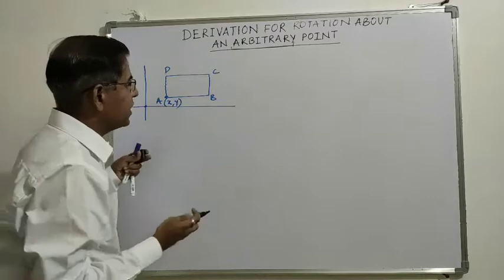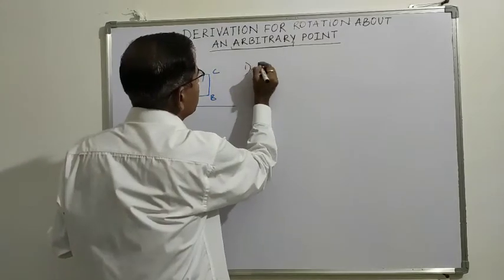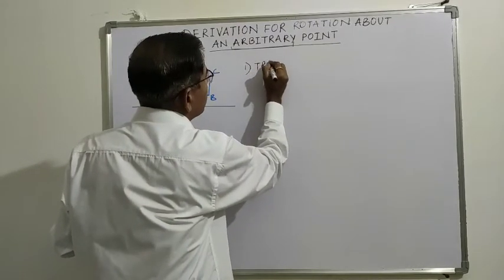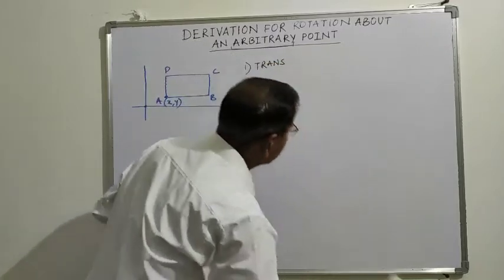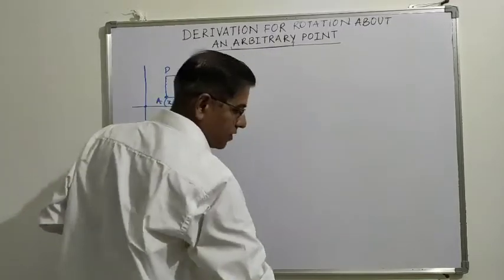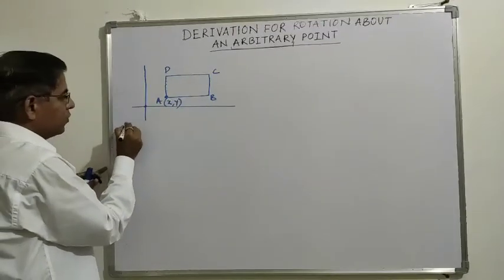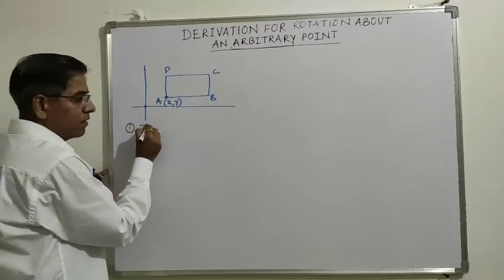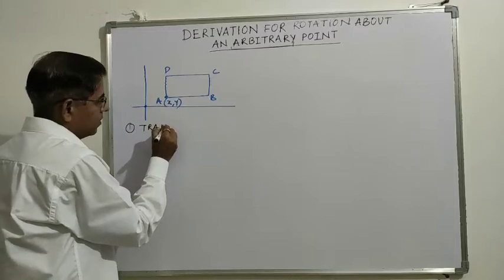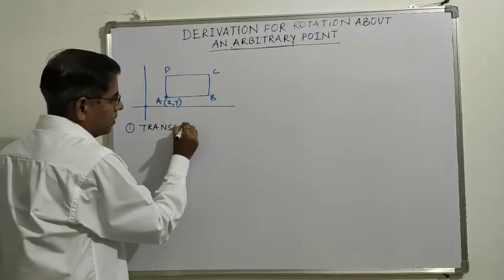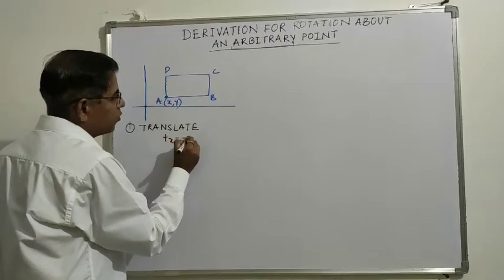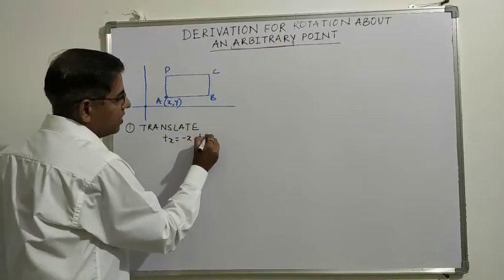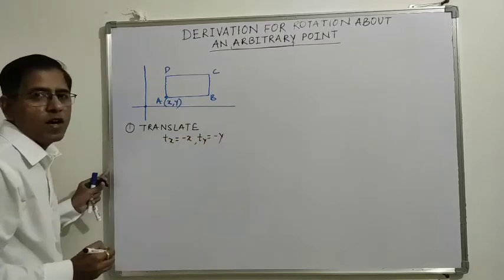So the first step is translation, where the value of tx is equal to minus x and ty is equal to minus y.